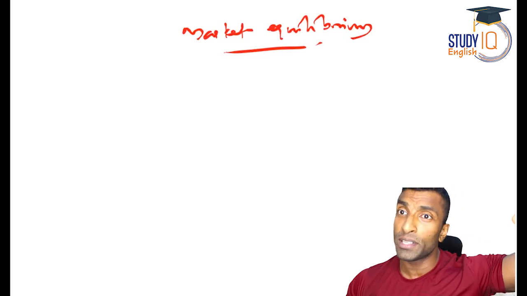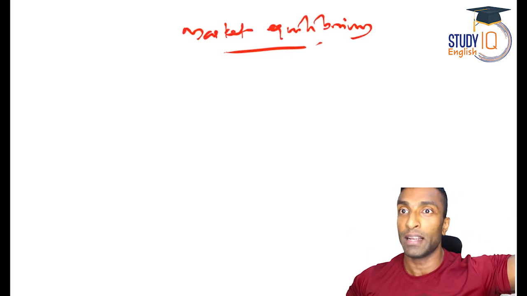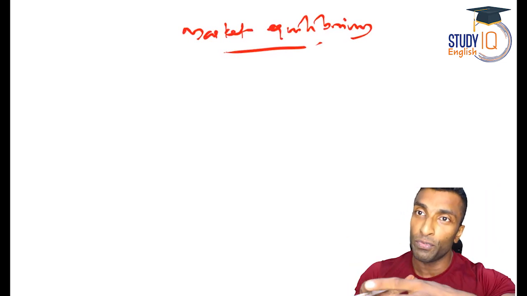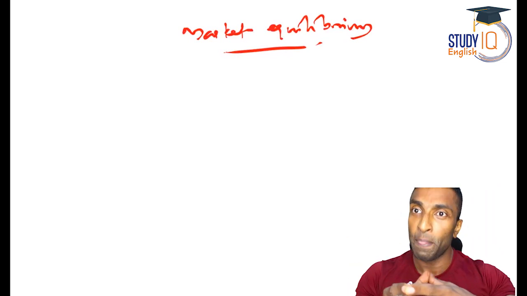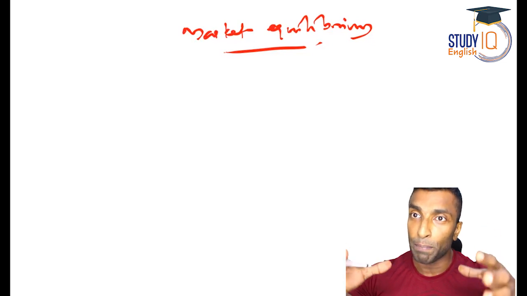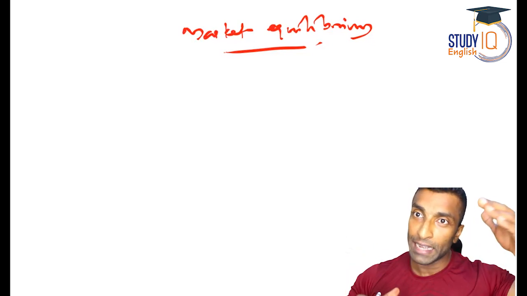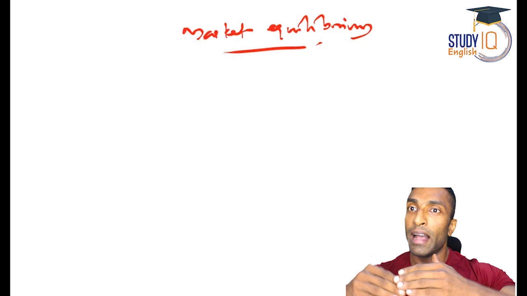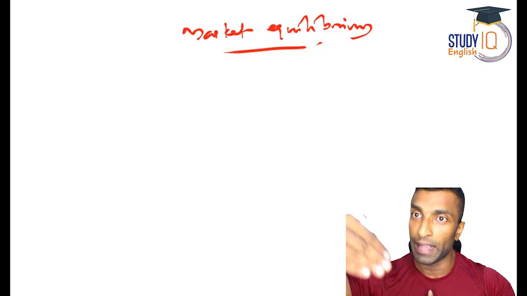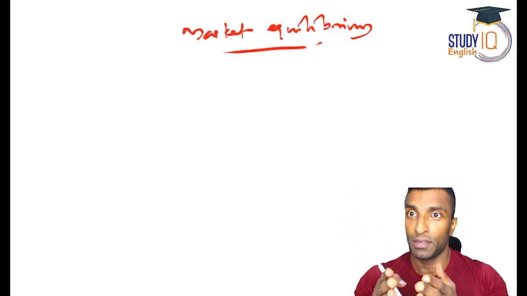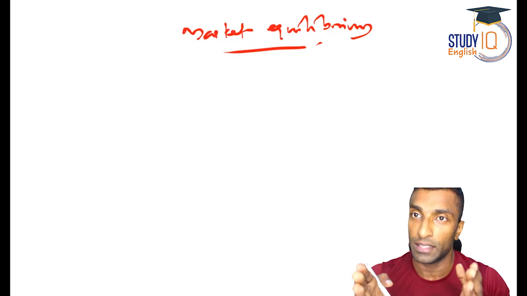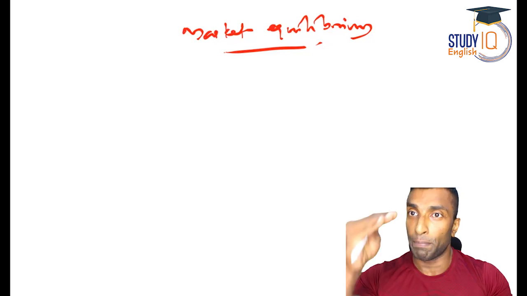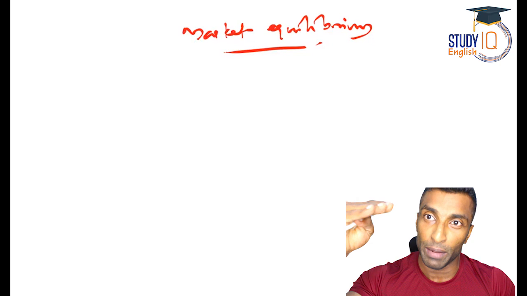I have to find a person who has demand at that price. So in the market, we need to find an equilibrium where the demand and supply match, or the price of the person who's demanding and the price of the person who's selling should match. That situation is what we consider as market equilibrium. And the price is what we consider as equilibrium price.